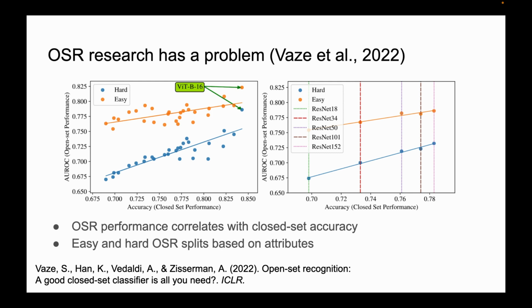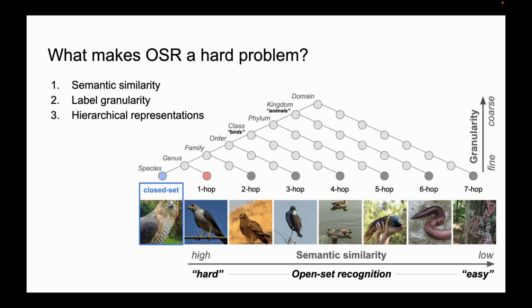Recently, Weiss et al. have shown that open set recognition research has a little problem. The issue is that OSR performance correlates strongly with closed set accuracy, which makes it hard to evaluate the progress in OSR research. They've also shown how to construct easy and hard OSR splits based on attributes. We build on this work and ask what makes OSR a hard problem. We study three underlying confounders, namely semantic similarity, label granularity, and hierarchical representations.